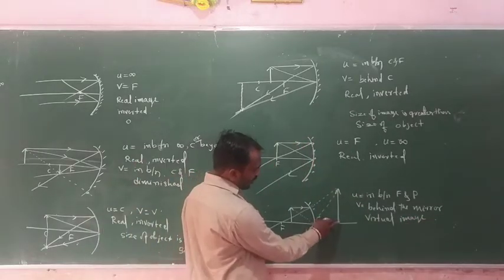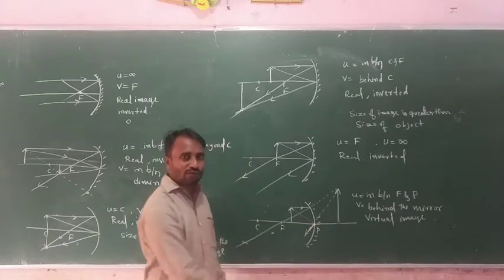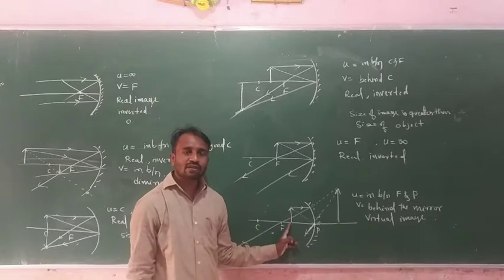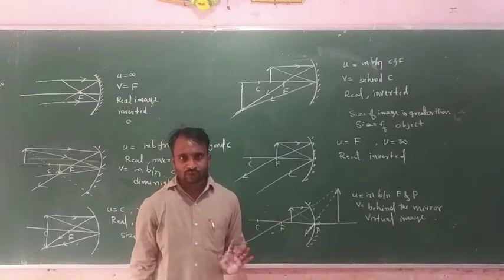The size of the image is greater than the size of the object.